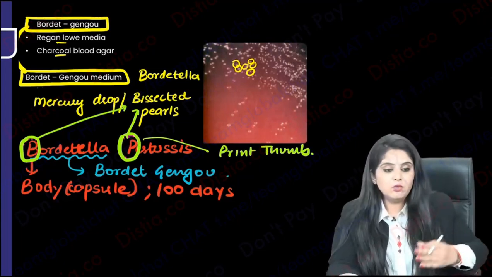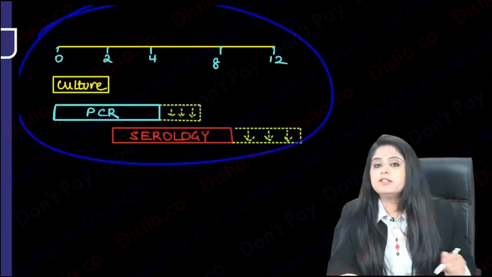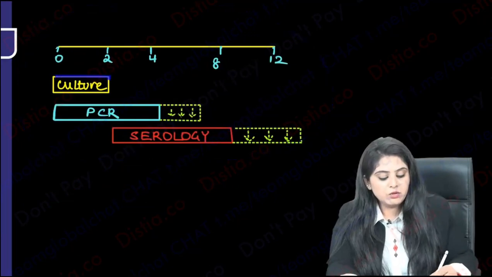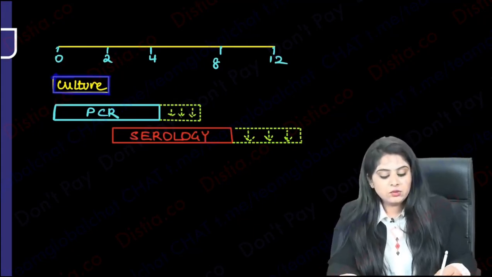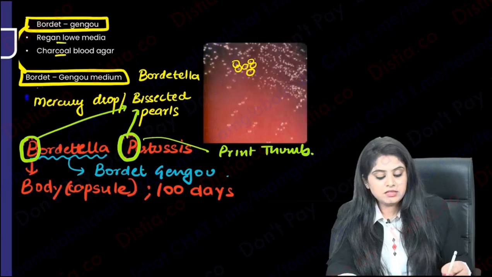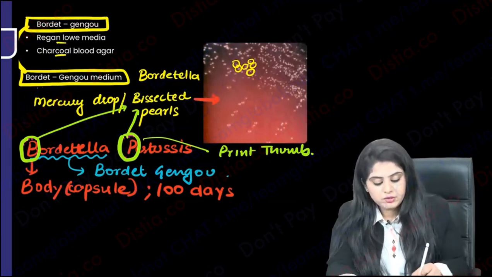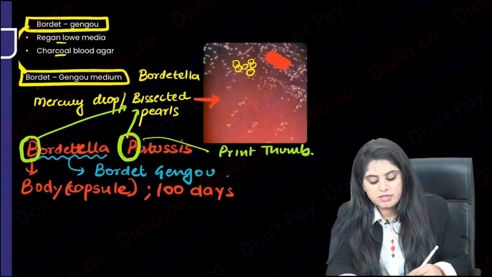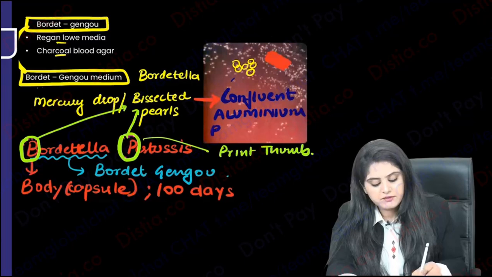In fact, if you tell me that over a few weeks, because 100 days chala na, so ma'am, can you tell me over a few weeks, how is the diagnostic modality going to change? So remember, all this Bordetella medium and all is the best, I agree, the culture medium and all, but it's only in the starting part. Can it also come many months later? Yes, it can. And in fact, please note, starting mein it's looking like these bisected pearls, they are alag. If you allow them to grow a little more, you know what they'll look like? They'll all become confluent. And if they become confluent, they will result in an aluminium paint appearance.